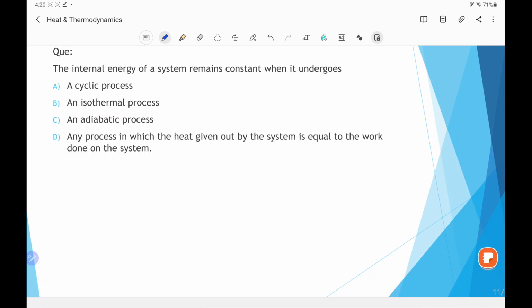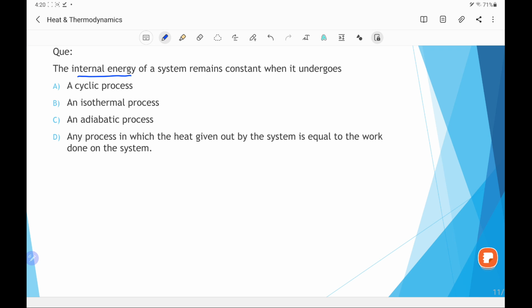Question is, the internal energy of a system remains constant when it undergoes. Option A is cyclic process, isothermal process, adiabatic process, or any process in which the heat given out by the system is equal to the work done on the system.